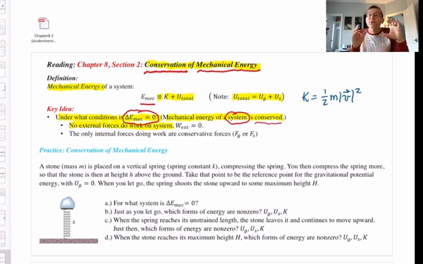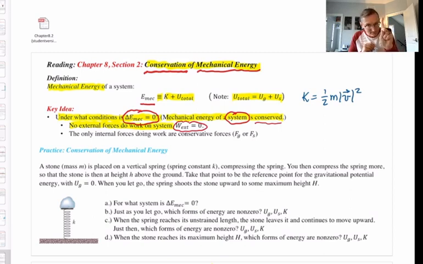Then you can say, are there any external forces, any forces from outside the system doing work? That would be written in symbols this way: W for work, subscript ext for external, equals 0. There can be no external work done on the system. There can be no external forces doing work. By the very meaning of work, if there are external forces doing work on a system, then energy is being transferred into or out of that system. So there can be no external forces doing work on the system.